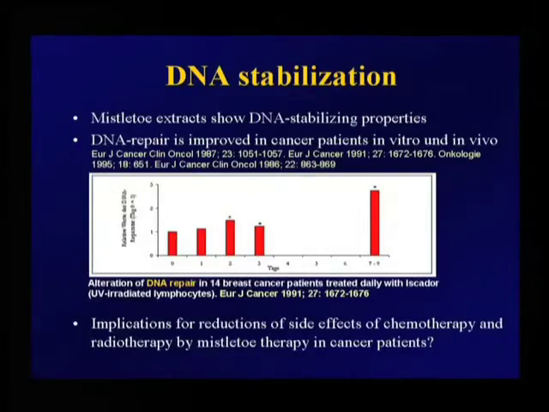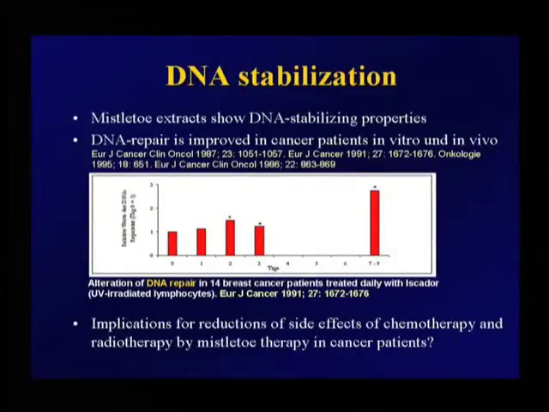Two different research groups have found DNA stabilizing properties of mistletoe extracts. For instance, DNA repair is improved in cancer patients in vitro and in vivo. Here you see the DNA repair of breast cancer patients while they are receiving mistletoe every day.